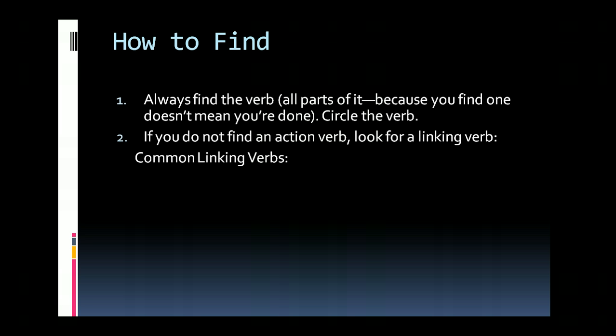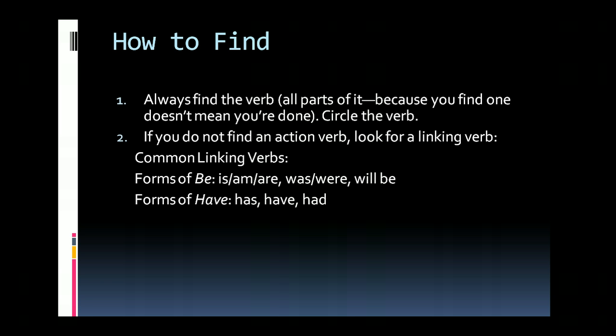Some common linking verbs are forms of be: is, am, are, was, were, and will be. If those are in a sentence and there's no verbs following them, then all those possibilities there are going to be considered linking verbs. Also, forms of have, such as has, have, or had. Most oftentimes, again, if they're not followed by any other verbs, these are going to be considered linking verbs.